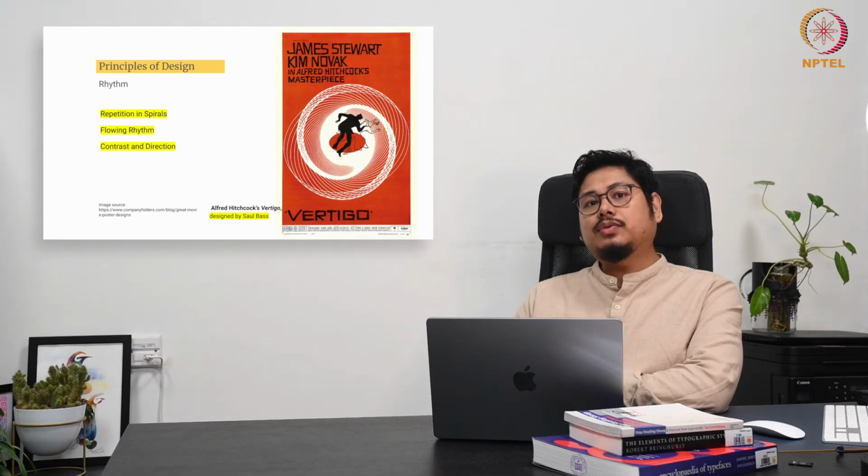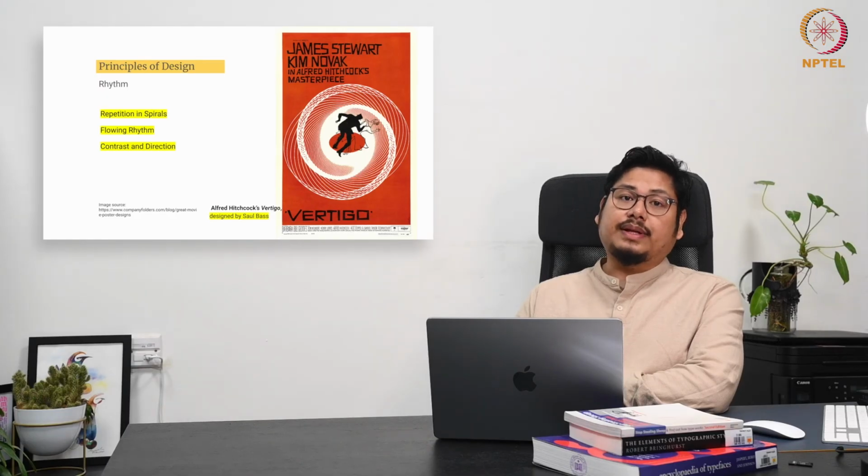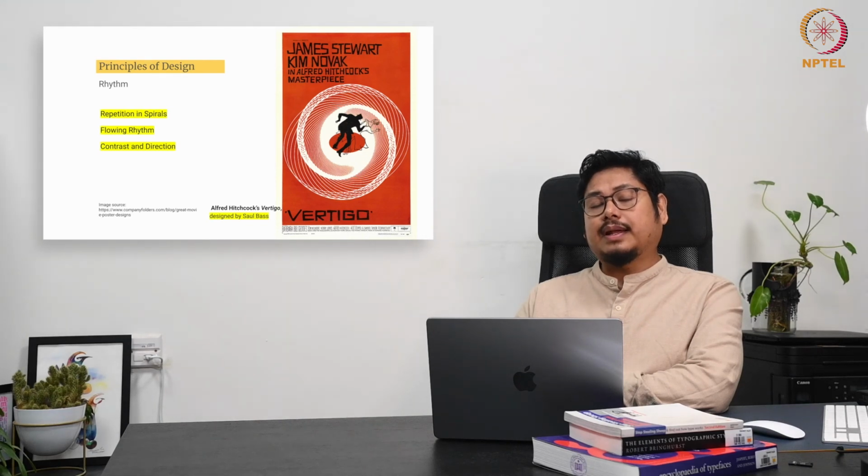So in conclusion, the use of rhythm in this poster elevates it beyond a simple advertisement to a piece of art that encapsulates the theme and emotion of Vertigo. By employing repetition, flowing and progressive rhythm, and contrasting elements, Saul Bass creates a dynamic composition that engages the viewers, communicates the essence of the film, and leaves a lasting impression. This is a very masterful demonstration of the concept of rhythm in a poster.